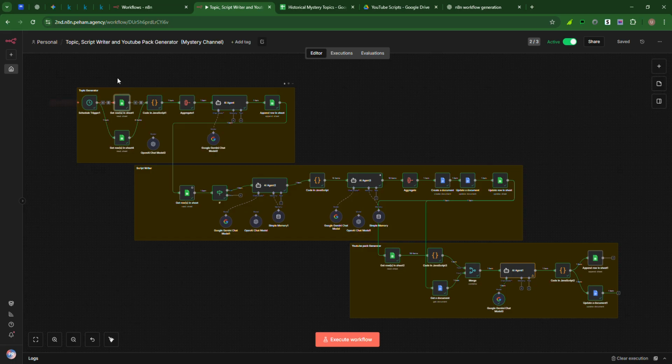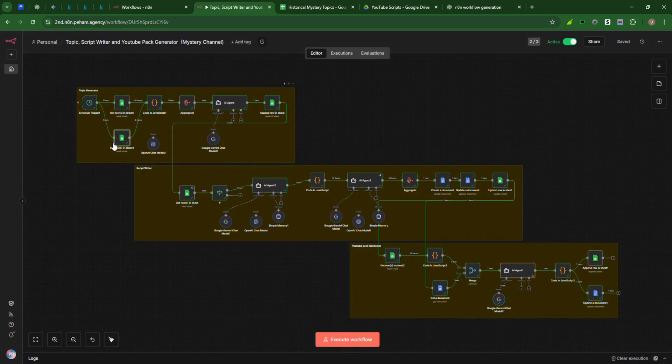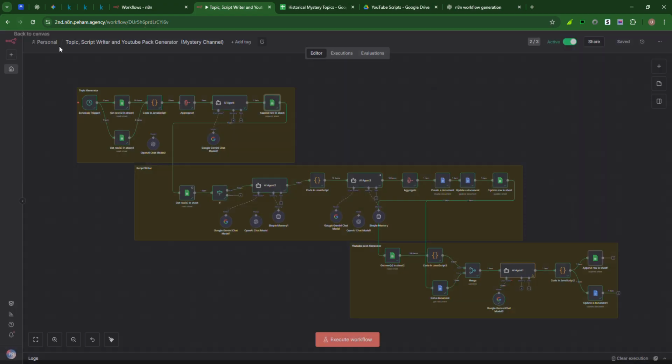I have pasted that data into this Google Sheet, and then afterwards it is fetching data from my own Google Sheet in which I have the links and the titles of videos which I am making and generating scripts on, and afterwards it is combining that data into a single item and aggregating that, and then the agent is generating the topic and is appending that topic into sheet 1.